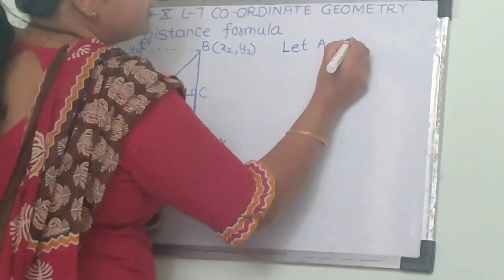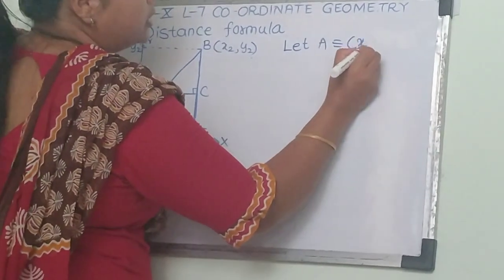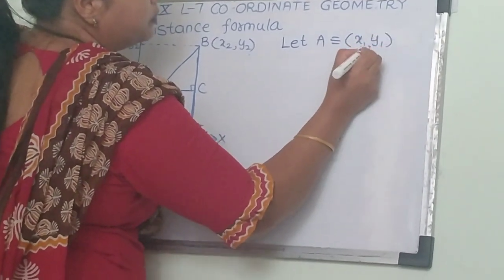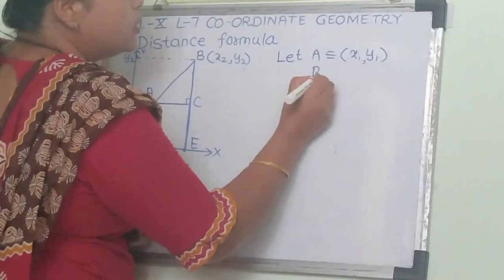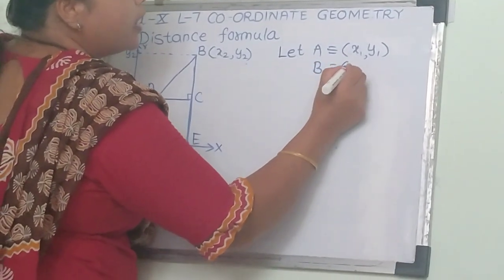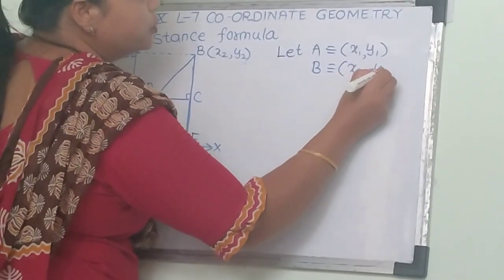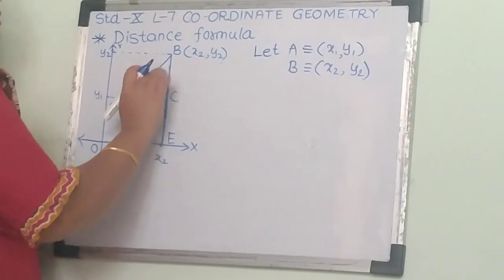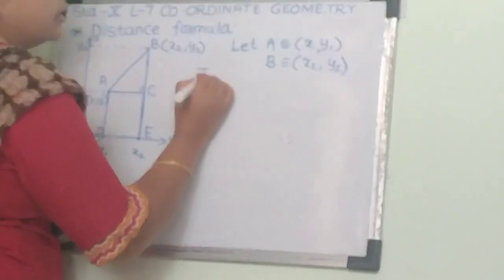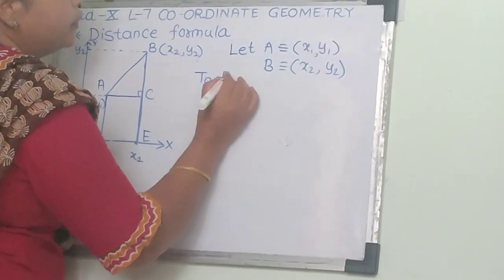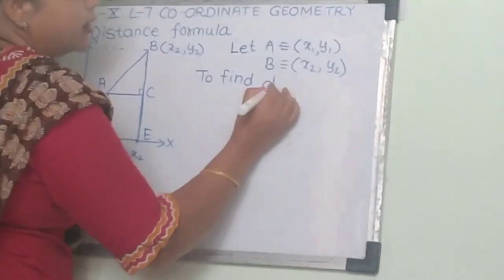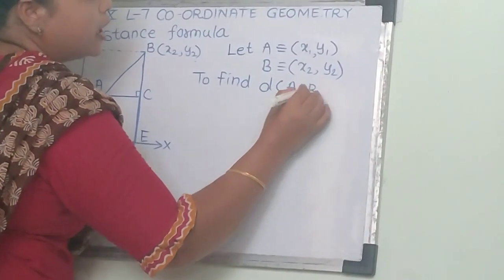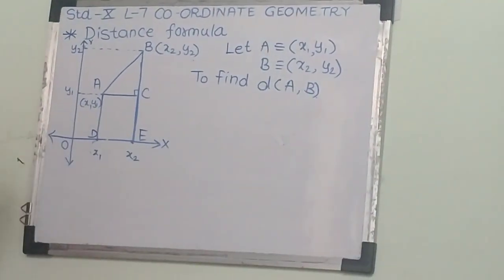A's coordinates are x1, y1, and B's coordinates are x2, y2. Then we have to find the distance between A and B.